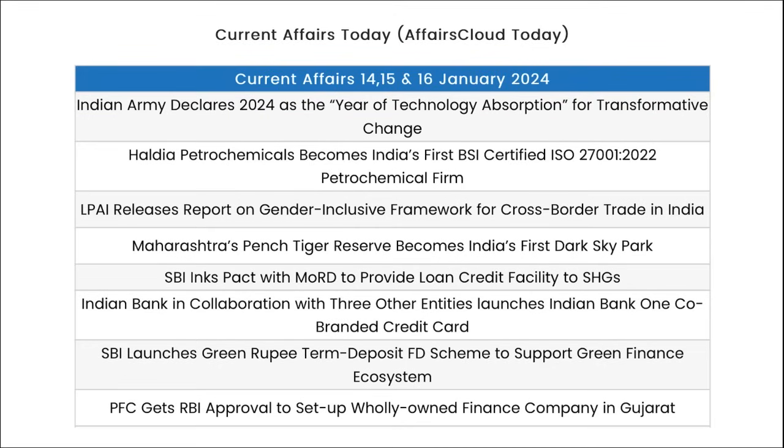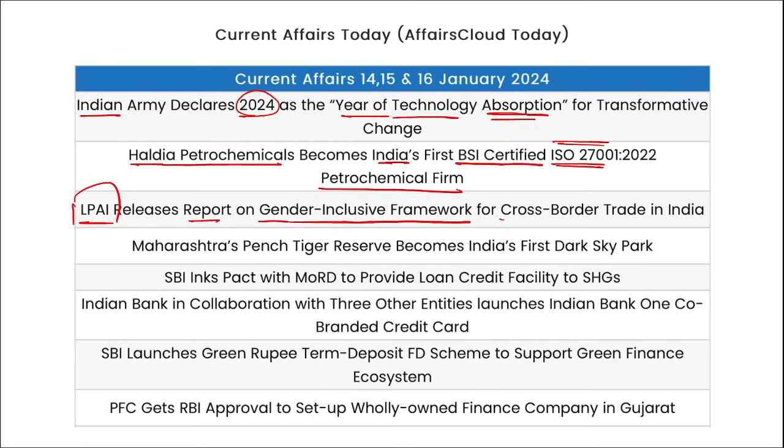Now let's move to one-liner revision. Indian Army declared 2024 as the year of technology adoption for transformative change. Haldia Petrochemicals became India's first BSI certified ISO 27001 petrochemical firm. Then IPAI has released the report on gender inclusive framework for cross-border trade in India. Then Maharashtra's Pench Tiger Reserve became India's first dark sky park.